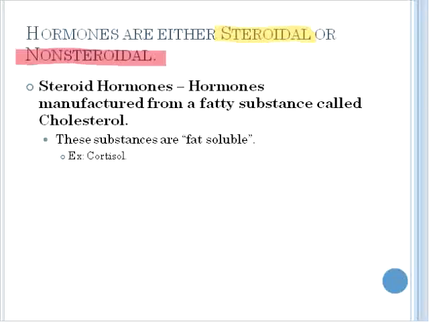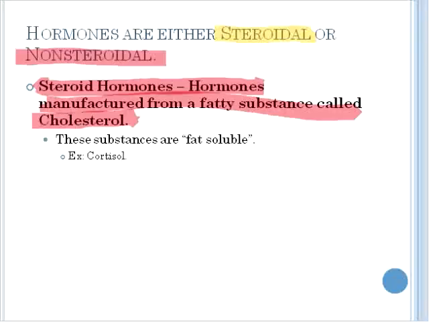Steroid hormones are hormones that are manufactured from a fatty substance called cholesterol. Because these steroid hormones are fat-soluble, this has an impact on how they actually function and exert their effect in the cell. Cortisol is one example of a steroid hormone.